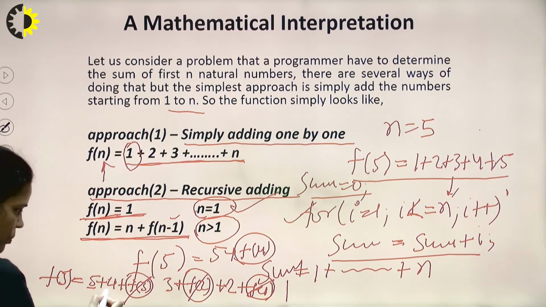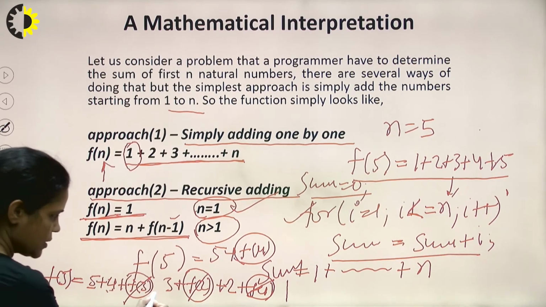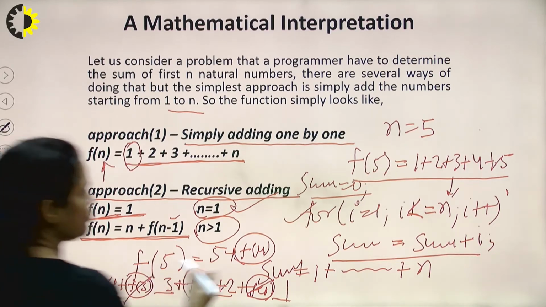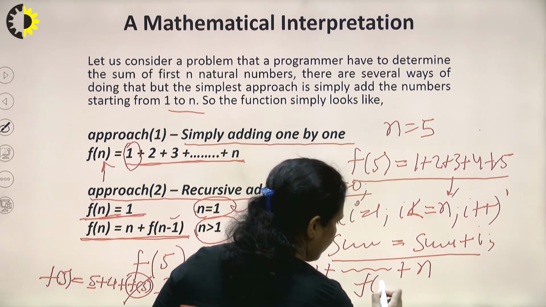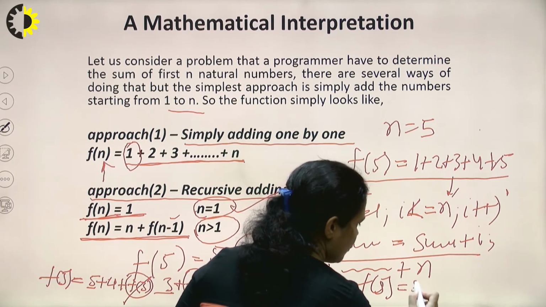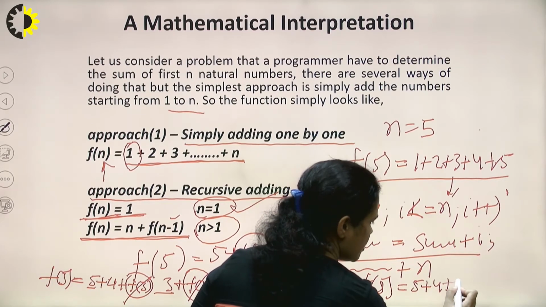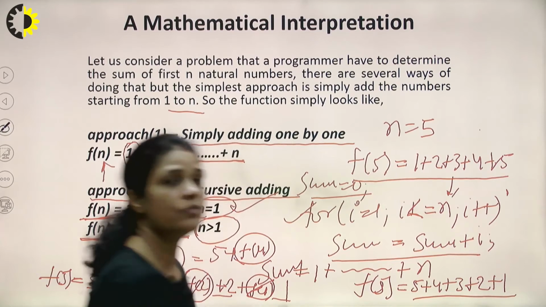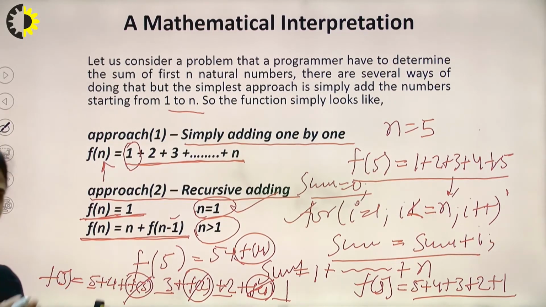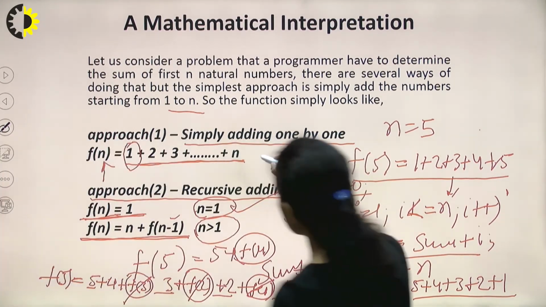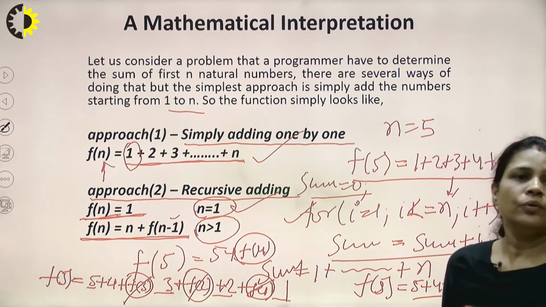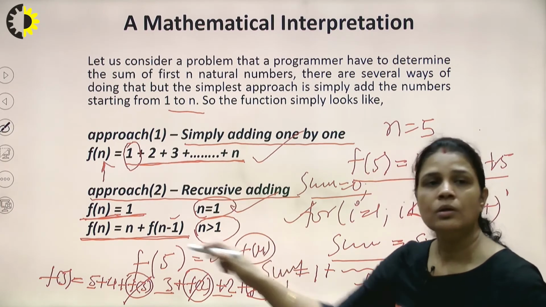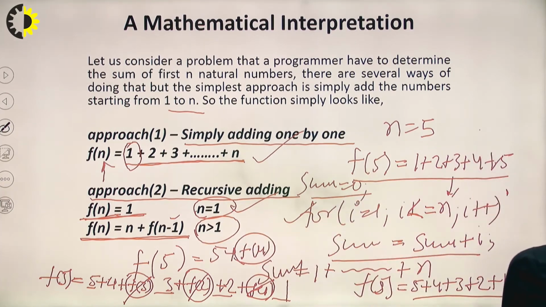So 5 plus 4 plus 3 plus 2 plus 1. So f(5) is equal to 5 plus 4 plus 3 plus 2 plus 1. This is what we require. So this same problem we solved non-recursively, which means iteratively, and the same problem we can solve with recursion. So this was the mathematical representation.